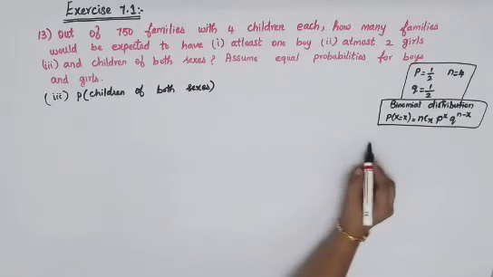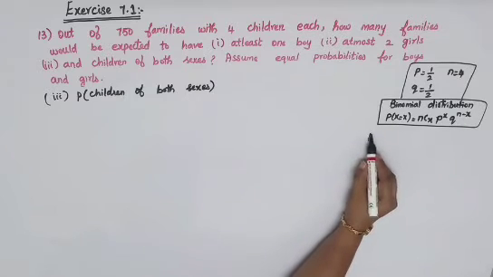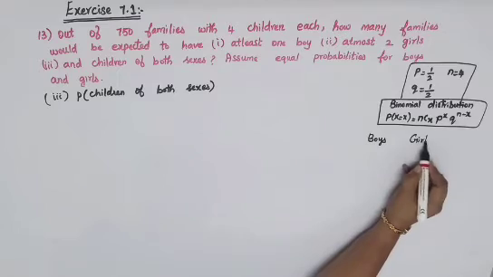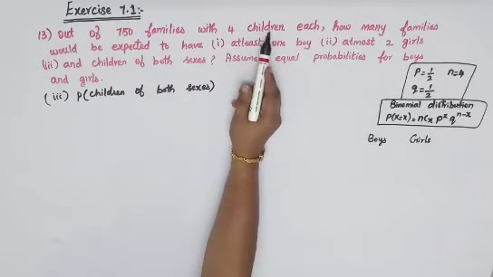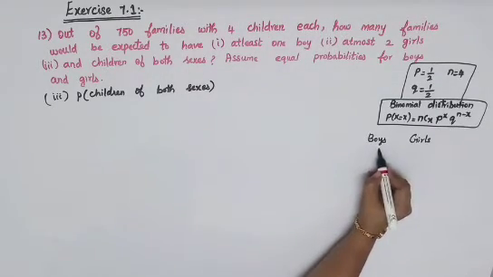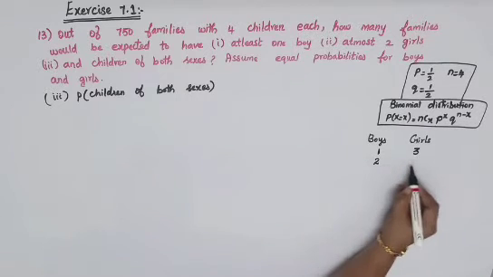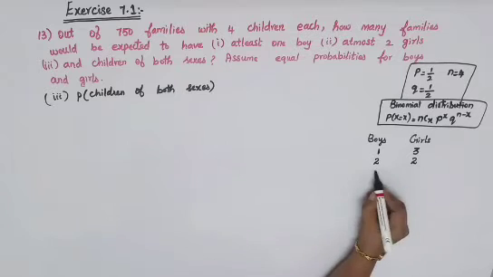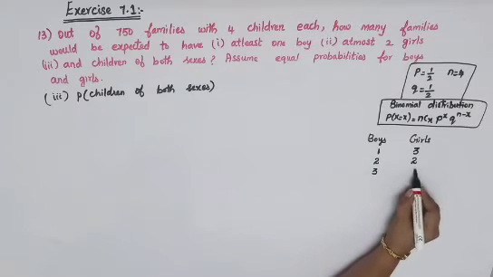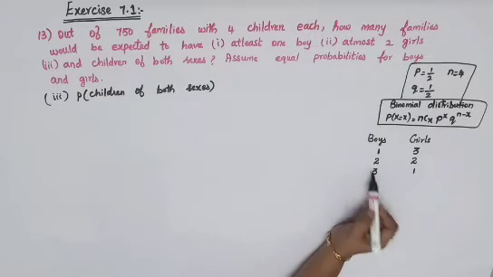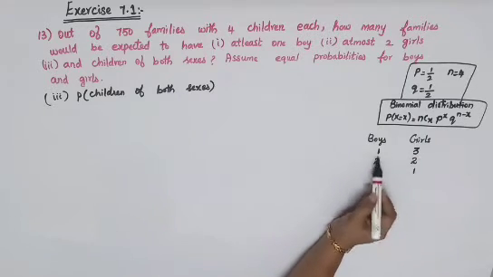Okay. So first we'll just find the options over there. That is boys and girls. Totally you have 4 children in a family. So if one boy is there, it means 3 girls will be there. Otherwise if 2 boys are there, 2 girls will be there. Otherwise 3 girls means 1 boy will be there. So we can split up like this. Then with boys you can proceed, otherwise with girls, because the options are the same.